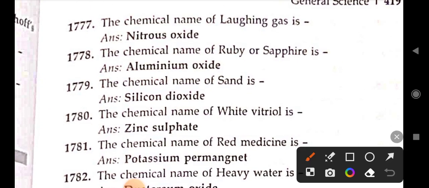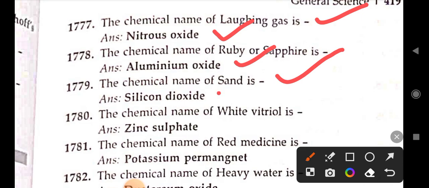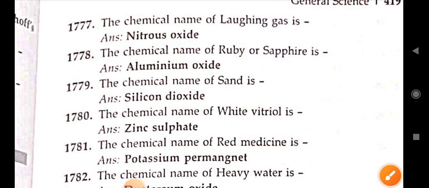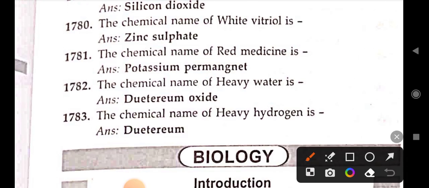Chemical name of laughing gas is nitrous oxide. Chemical name of ruby or sapphire is aluminium oxide. Chemical name of sand is silicon dioxide. Chemical name of white vitriol is zinc sulfate. Chemical name of red medicine is potassium permanganate. Next. Chemical name of heavy water is deuterium oxide. Chemical name of heavy hydrogen is deuterium.